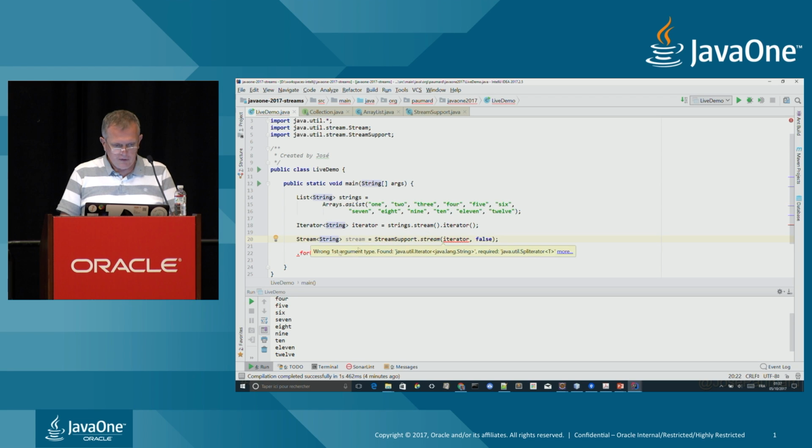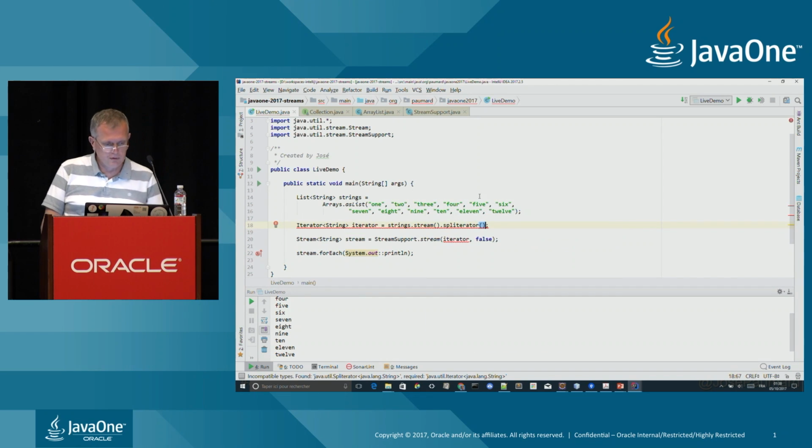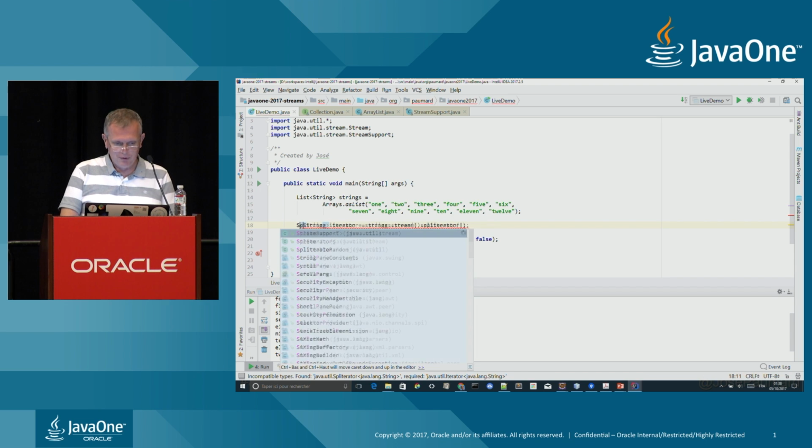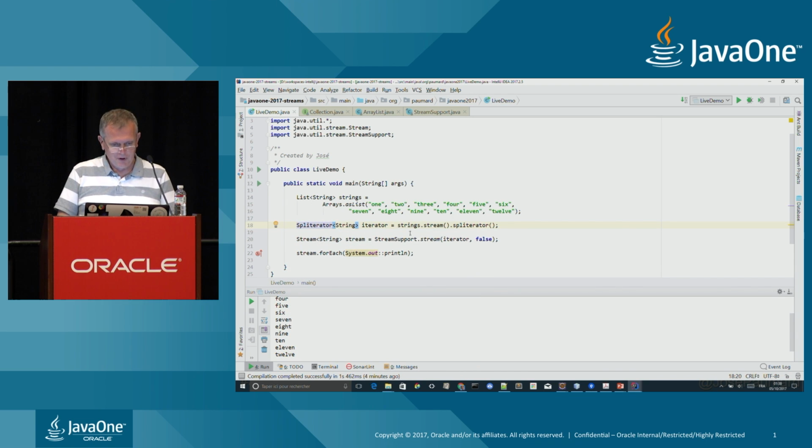Why isn't it happy with it? And from that, I just want to catch that. What problem do I have here? I really don't see. String. Yes, sir. Oh my God. Thank you. This is a Spliterator I need, not the iterator. And I'm going to call that Spliterator. All right. Let us run this code, and in fact, it runs in the exact same way as the previous one.